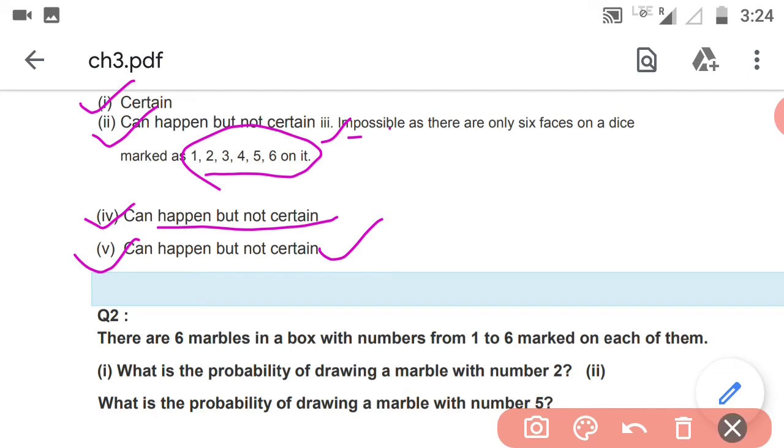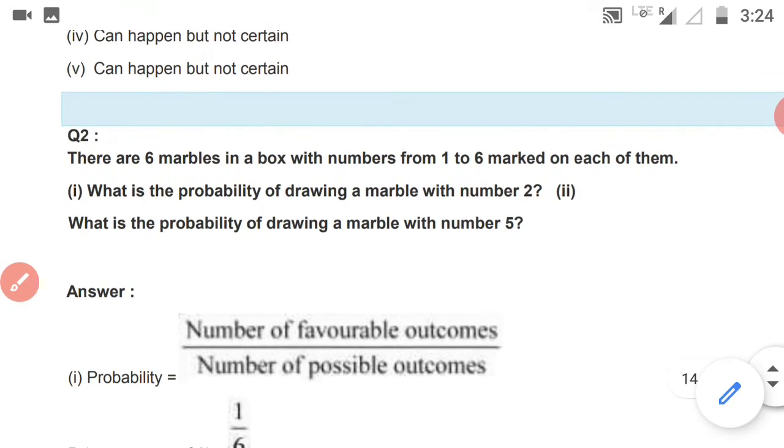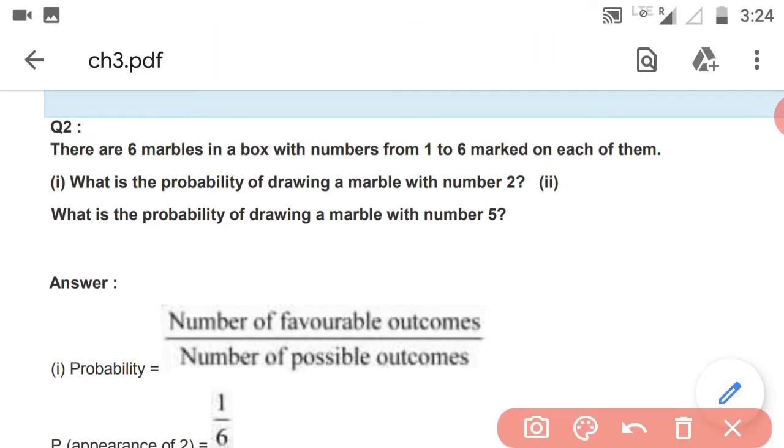Question number 2. There are 6 marbles in a box with numbers from 1 to 6 marked on each of them. So how many marbles? 6 marbles, and on the 6 marbles we have marks 1, 2, 3, 4, 5, 6. What is the probability of drawing a marble with number 2?